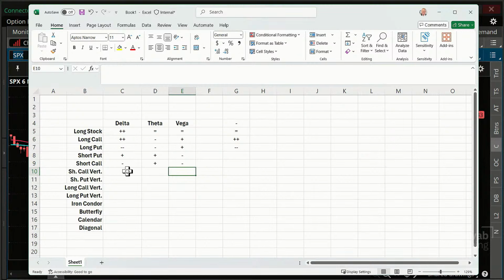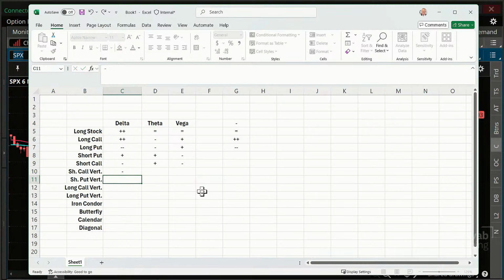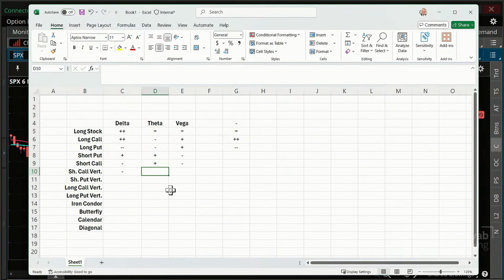All right. What about verticals? What happens when we do verticals? Well, a short call vertical is a bearish trade. What about my Greeks? If we do them out of the money, we're probably going to have a positive theta on that. However, anytime you're talking about any of these verticals,